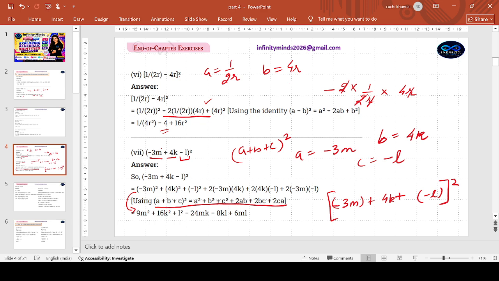4k whole square, 16k square, minus L shall become a plus, as minus an even number of times becomes a plus, L square. 2ab, 4 twos are 12, minus 24mk. 2 into 4, 8, minus 8kl. Minus minus plus 3, 2 is a 6ml. Done. And we leave our answer here. Yes, it will contain 6 terms.